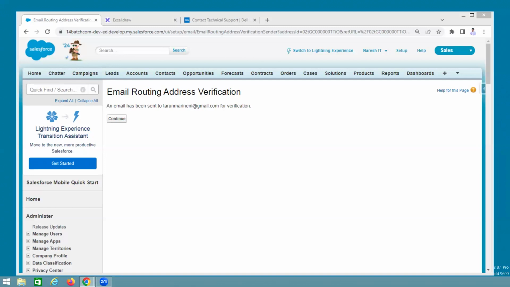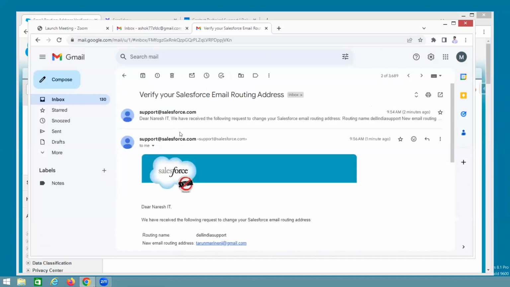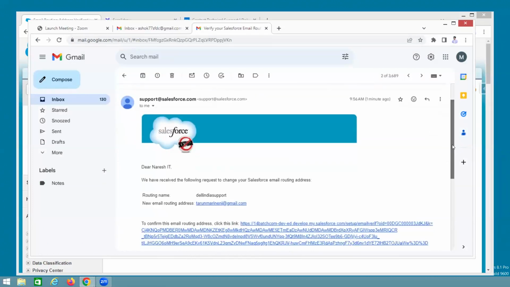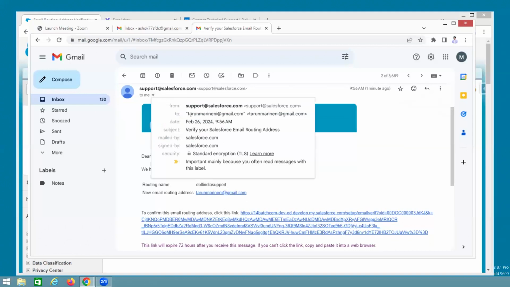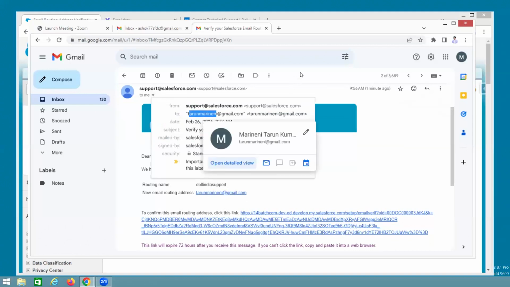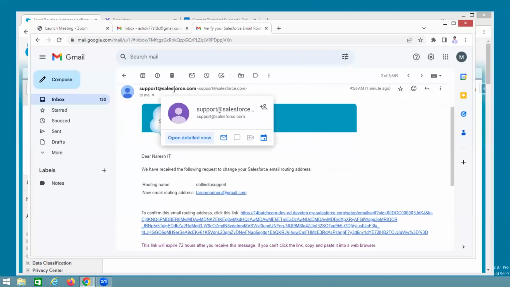See, guys, what is that? Support at Salesforce. What is coming? See, Dell India support. From that, to confirm this email routing address, click this. That means, which guy's email is it? Tarun. Tarun is getting one link from Salesforce support.